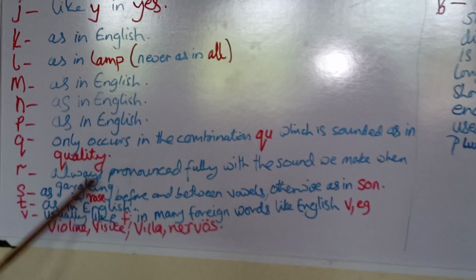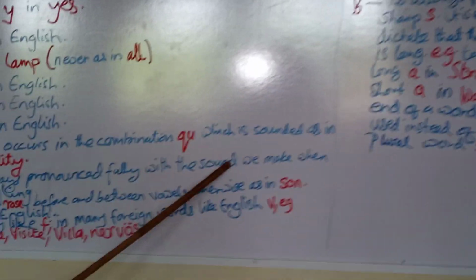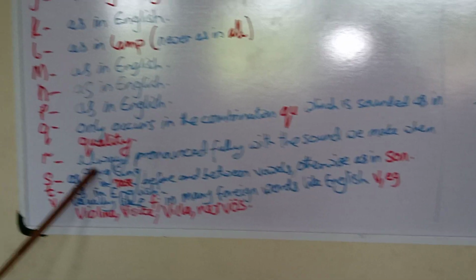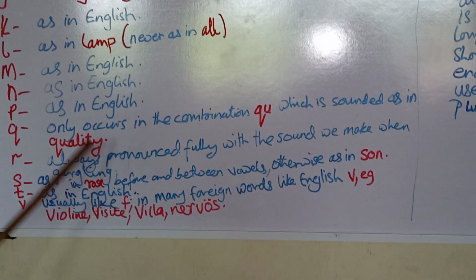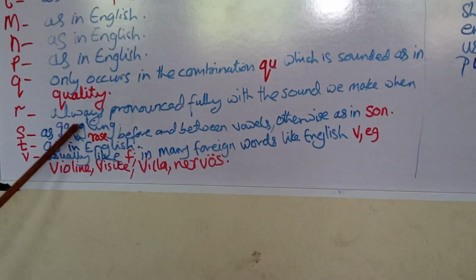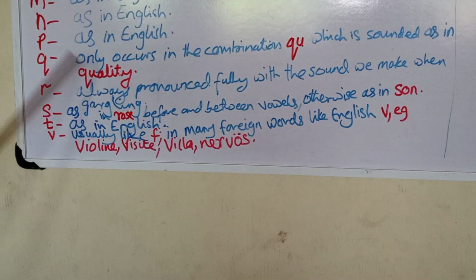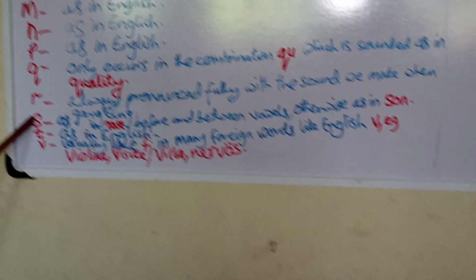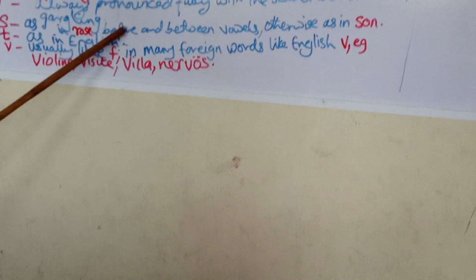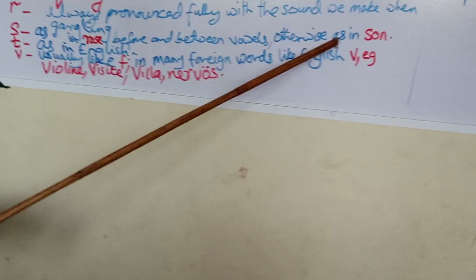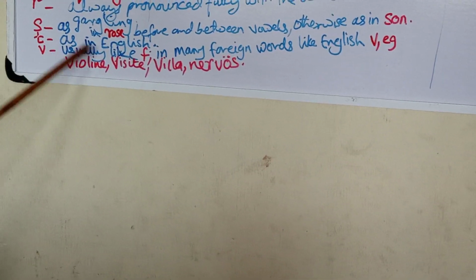R, always pronounced fully with the sound we make when we are gargling. S, as in rose, before and between vowels, otherwise as in sun. T, as in English.